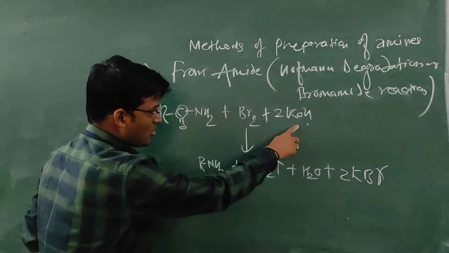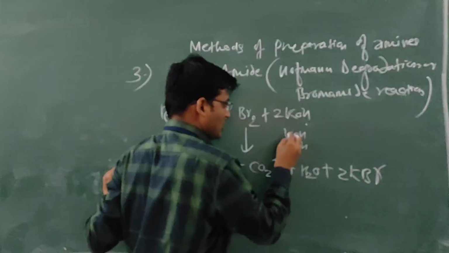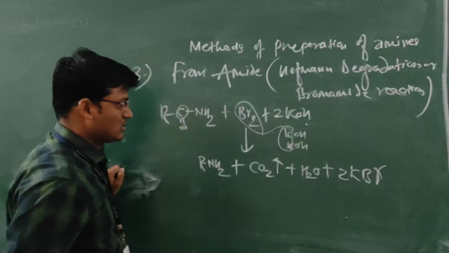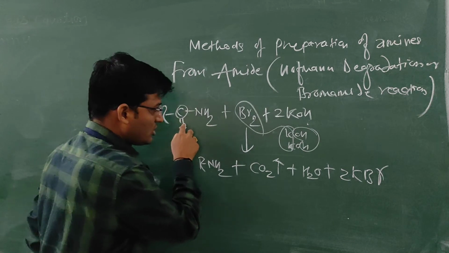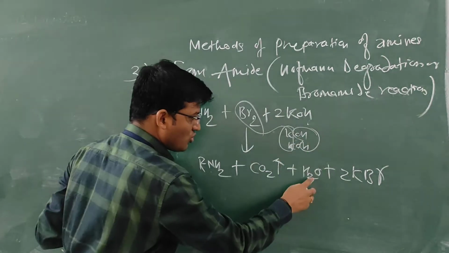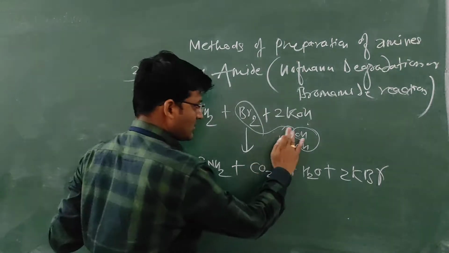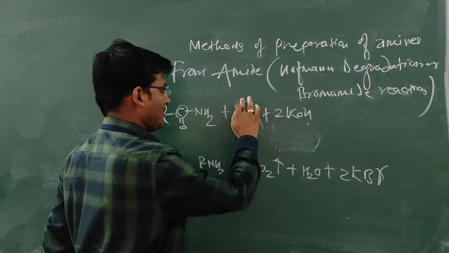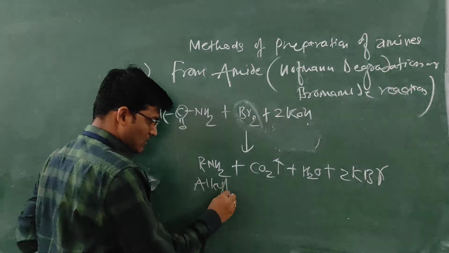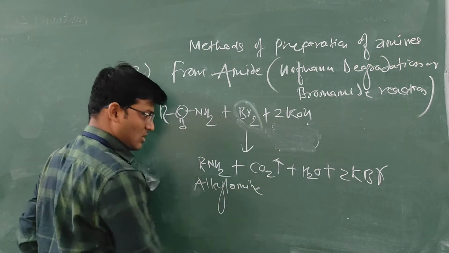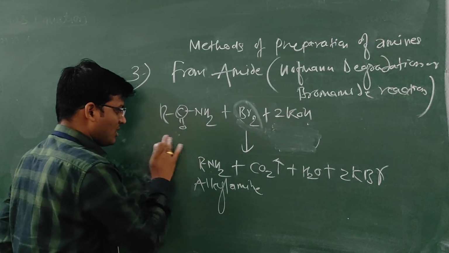The reaction is balanced with twice KOH giving CO2, H2O, and twice KBr. In this way, the reaction gets balanced. Alkylamine can be prepared from the alkanamide, the amide.